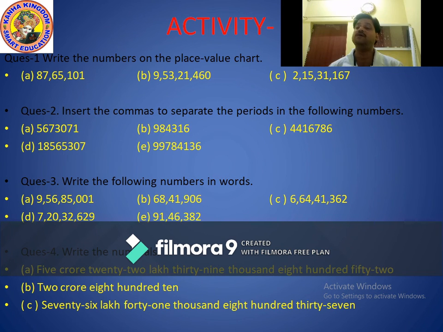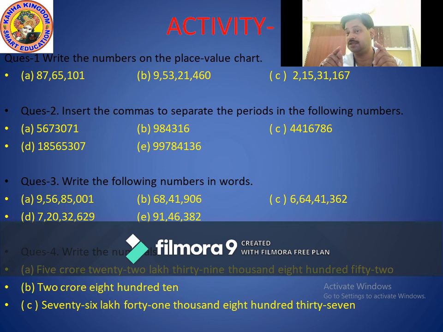I will give the question in words and you have to write the answer in numerals or as a number. So the first question is 5 crores 22 lakhs 39,852. Listen carefully.